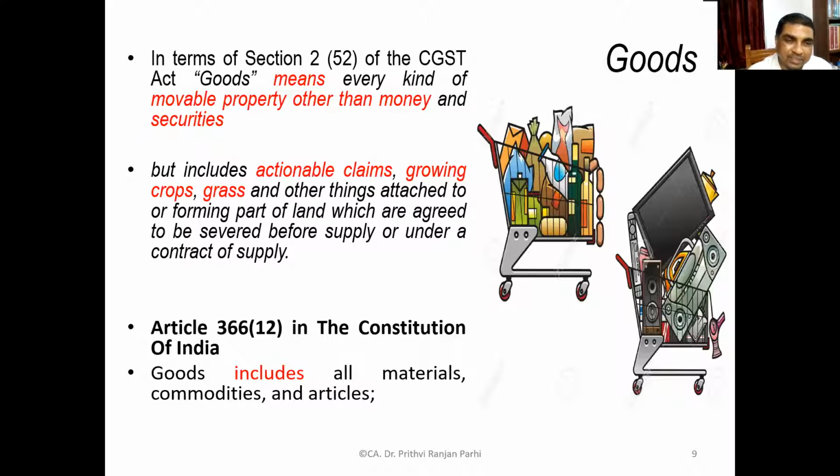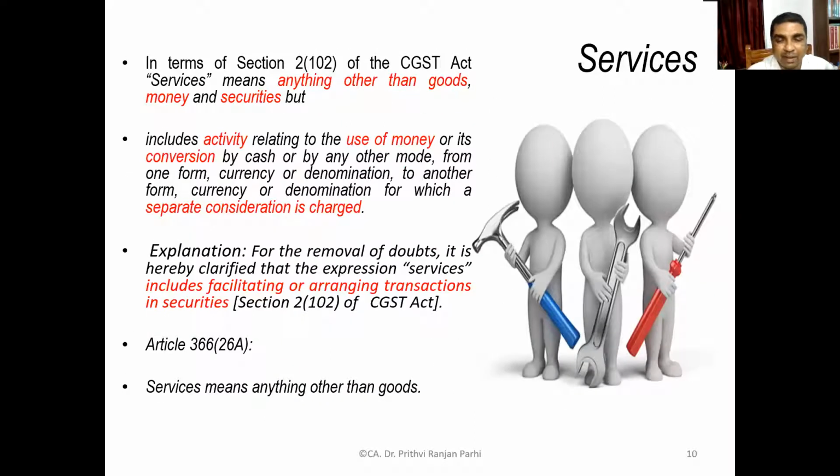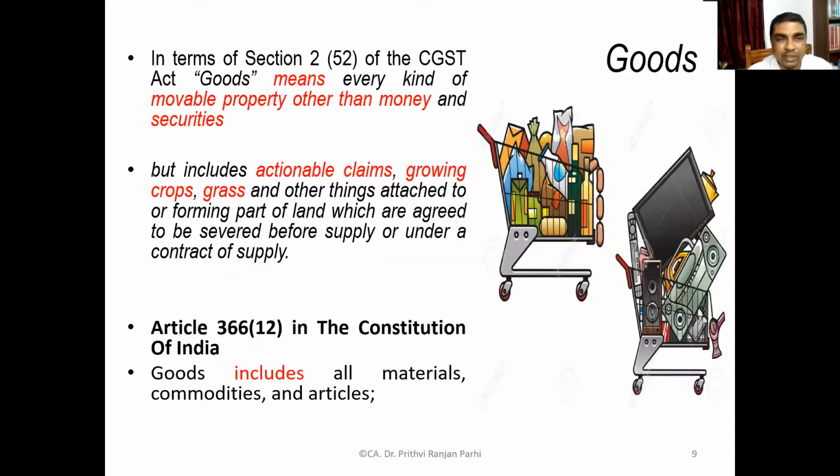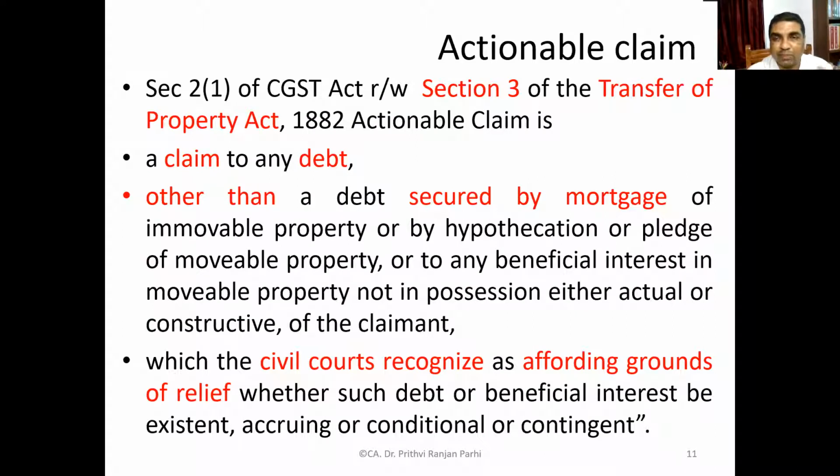For example, Article 366 of the Constitution also defines goods. Goods includes all materials, commodities, and articles. And you have already seen goods includes this thing, actionable claim. And what is actionable claim? We have discussed it in the previous class.